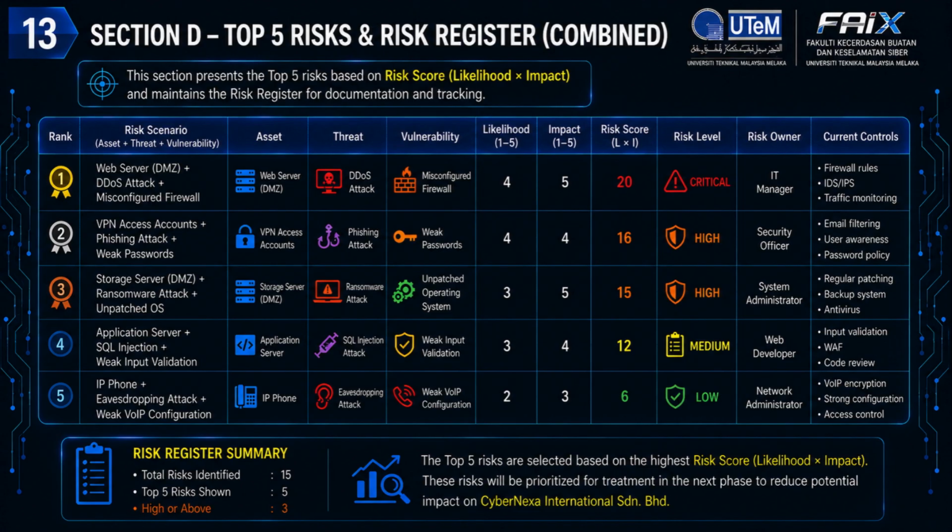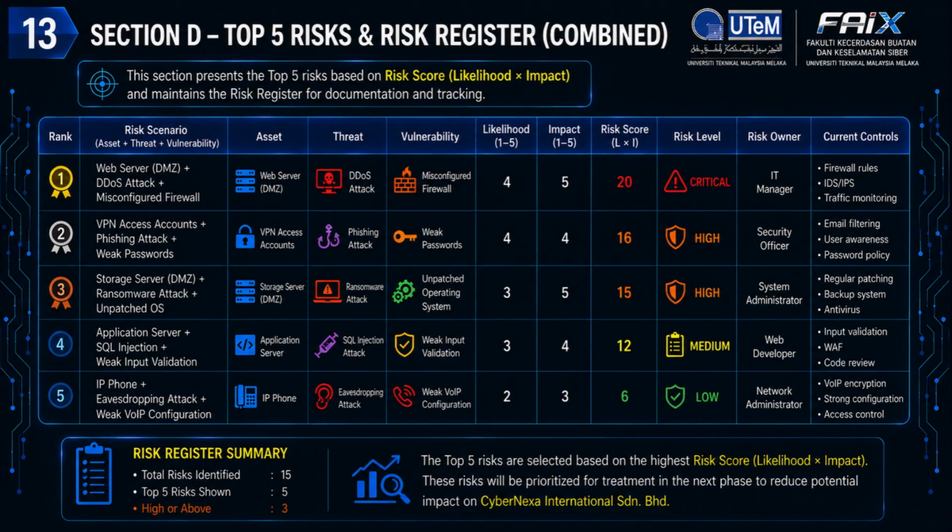Ransomware exploiting an unpatched operating system receives a high-risk score of 15 because it may encrypt important business data and interrupt daily operations. The fourth risk is an SQL injection attack targeting the application server due to weak input validation. This risk is classified as medium with a score of 12. If exploited, attackers could access, modify, or delete sensitive database records.